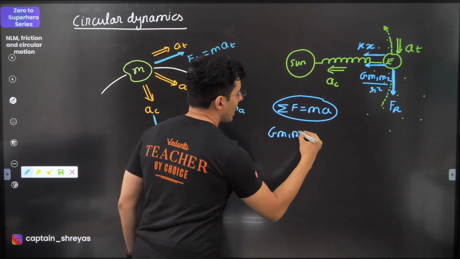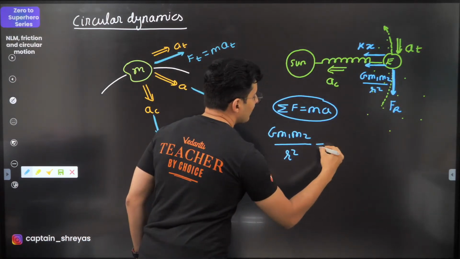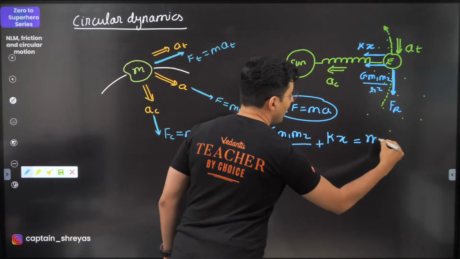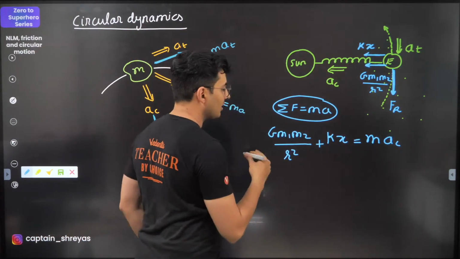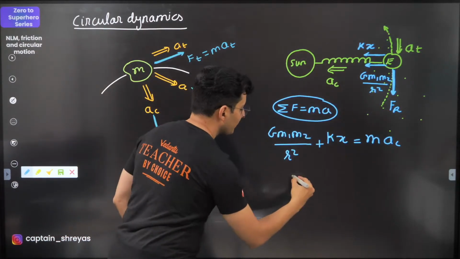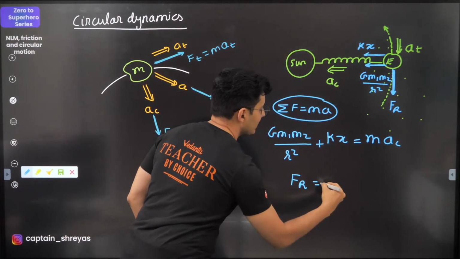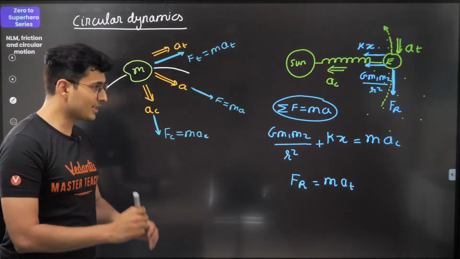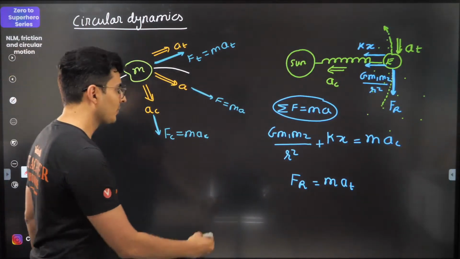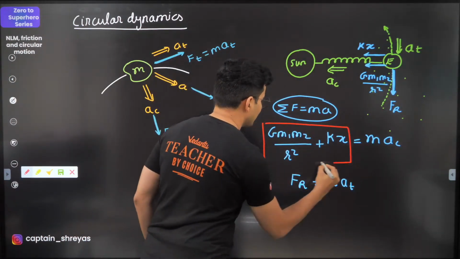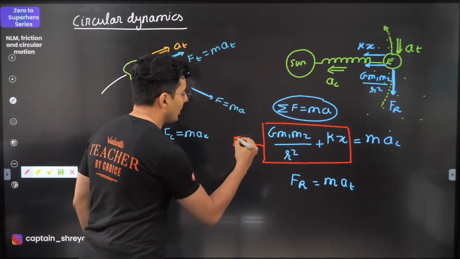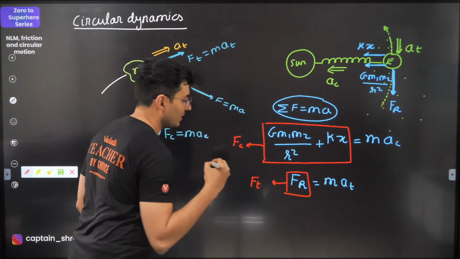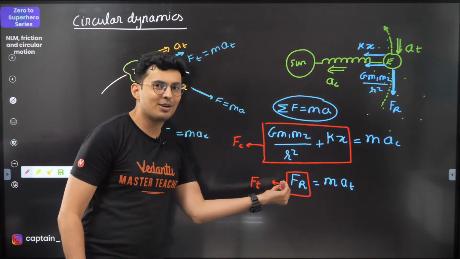G m1 m2 divided by r square plus kx is equal to mass into centripetal acceleration. Not just that, you will also say the resistive force is mass into tangential acceleration. So guess what is in store for you? This is your centripetal force and this is your tangential force. So centripetal force is not a new force.